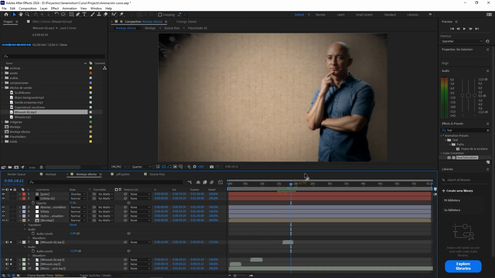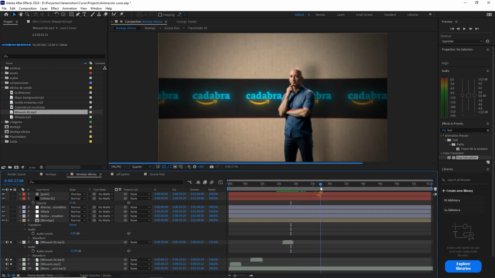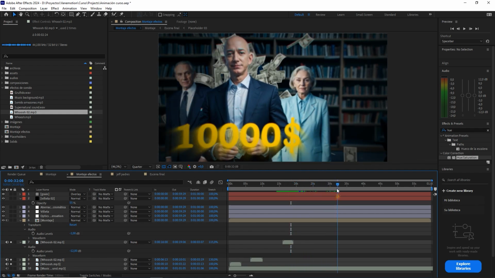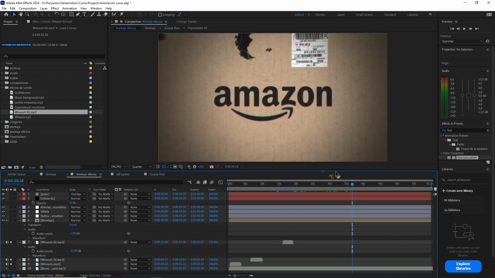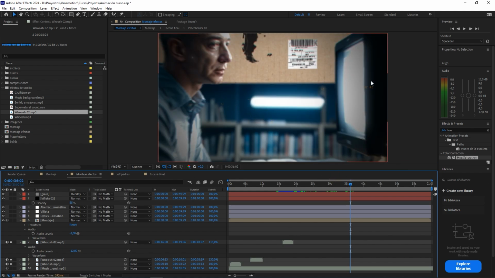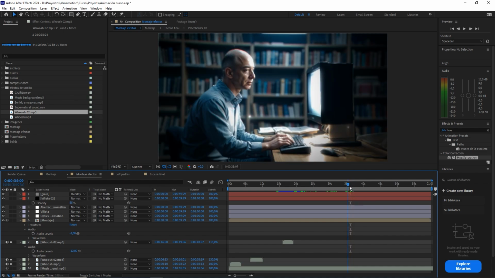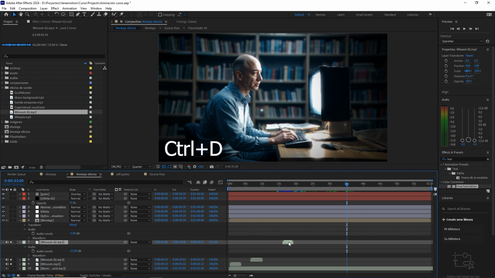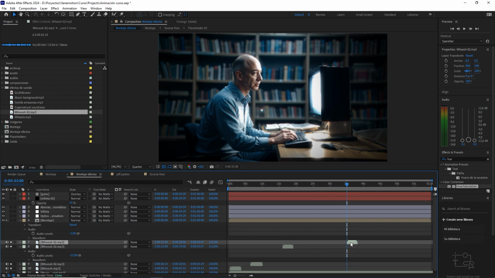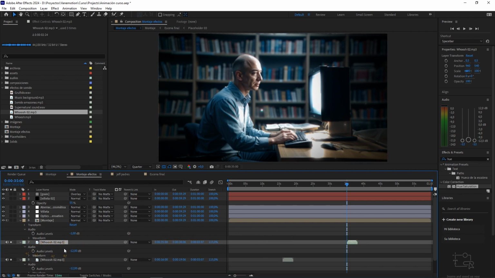The truth is that I quite like it. We're going to move forward, and here at 35, when we're going to make the transition between Jeff and the computer, well, we are going to put another boss right there on 35. With Control D, we double this one and put it right there. And the stretch, well, we left it at 115 and the audio levels at -12.